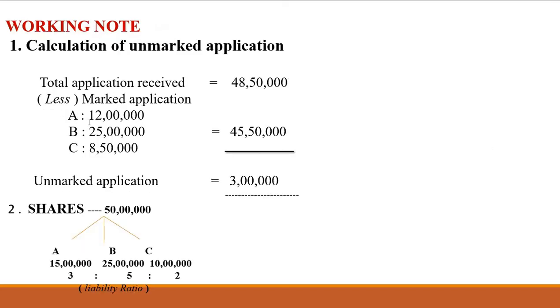So the total unmarked applications is 45 lakh 50,000 shares.